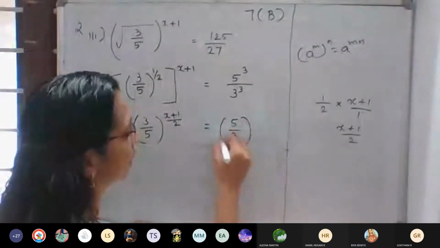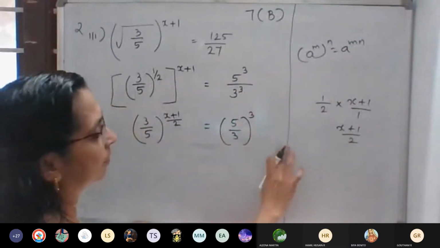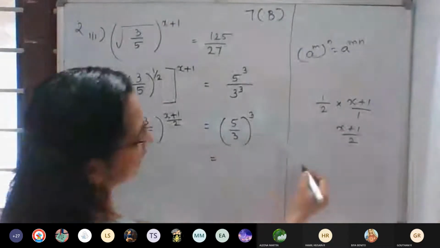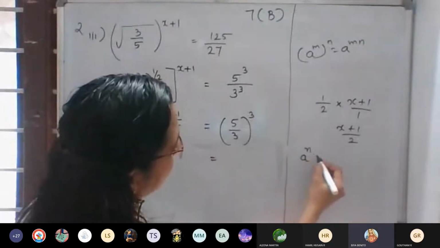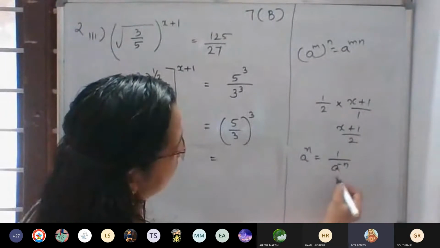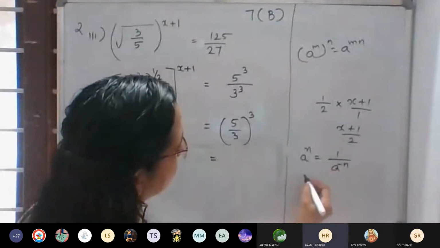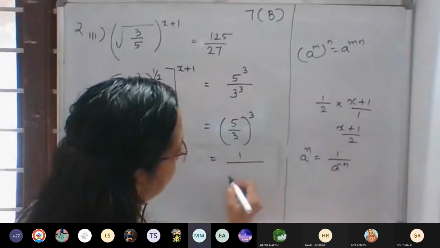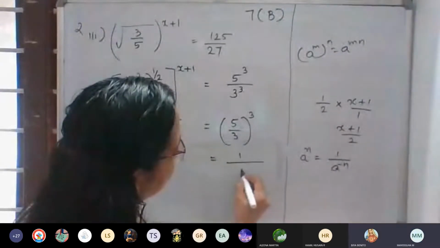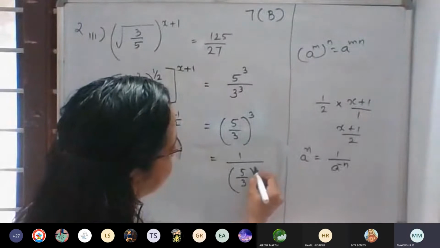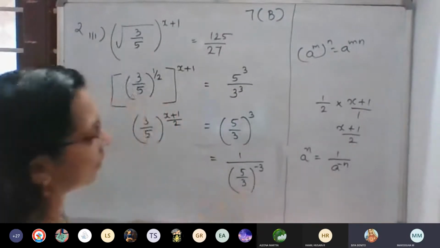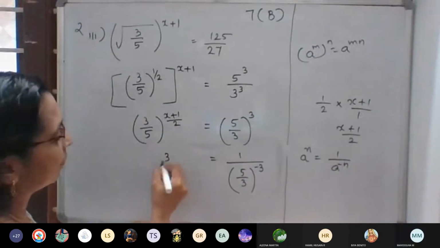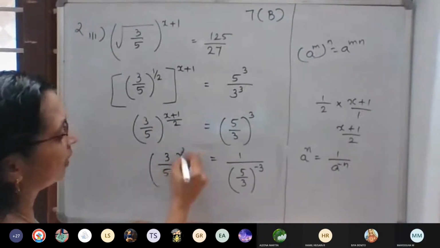5 by 3 whole cube. So after changing this, what can we write? 5 by 3 the whole cube can be written, that is a raised to n can be written as 1 by a raised to negative n. So this can be written as 1 divided by 5 by 3 whole raised to negative 3. Negative 3. Is it okay? That is, the left side is 3 by 5 the whole raised to x plus 1.